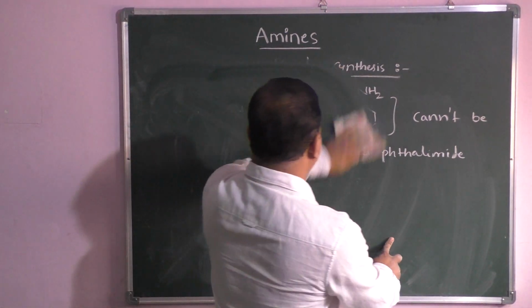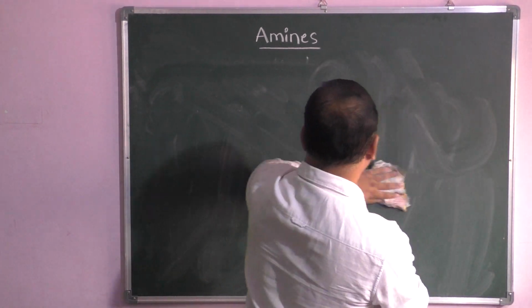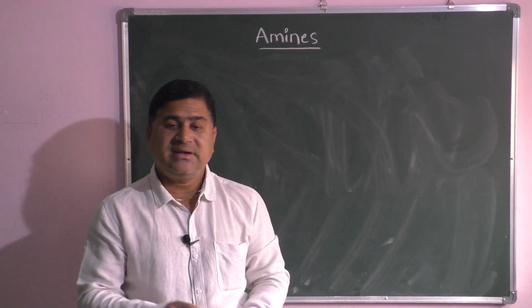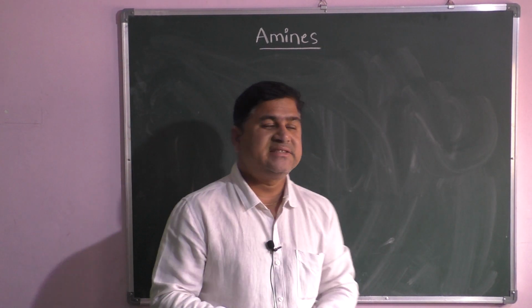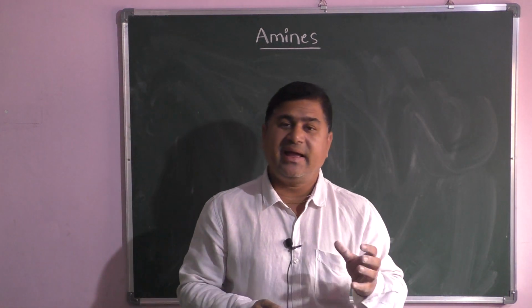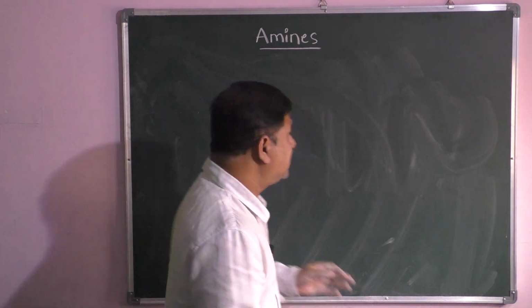Next, one more important process that will be asked a number of times in competitive exams also. These amines can be prepared from cyanides and amides.